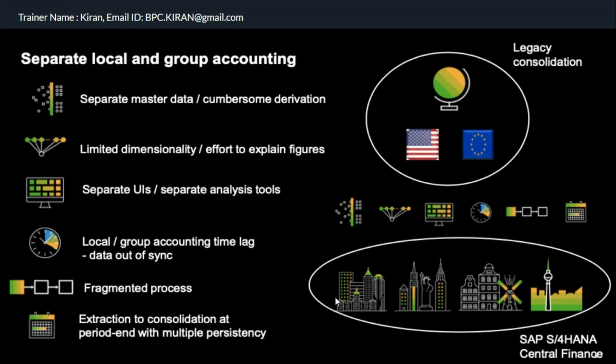SAP added intercompany matching and reconciliation within S/4HANA itself. So you are going to save 3-4 days for the close, with a single source of truth. All the tables, whether ACDOCA or ACDOCQ, are in one system only. So instead of having multiple systems, now you have only one system.